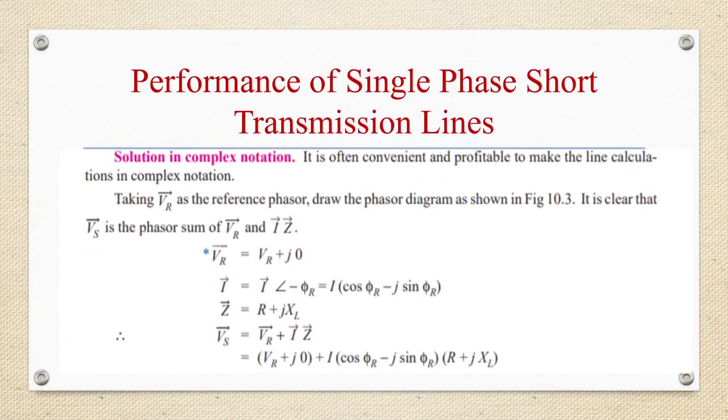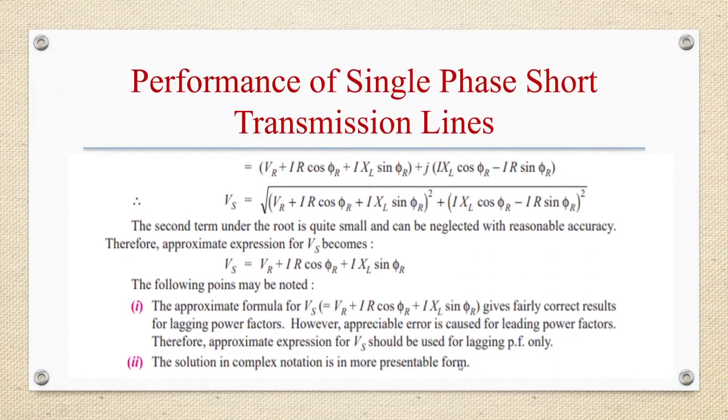I equal to I angle minus phi r, that is equal to I into cos phi r minus J sin phi r. And Z is equal to R plus JXL, Vs is VR plus Iz. VR can be written as VR plus J0, I is written as what here? I into cos phi r minus J sin phi r. Z is equal to R plus JXL. So we can write this as VR plus IR cos phi r plus IXL sin phi r plus J into IXL cos phi r minus IR sin phi r.